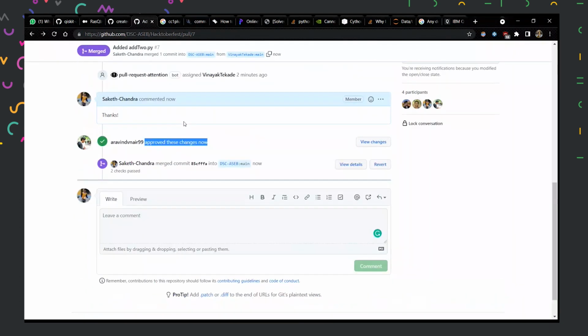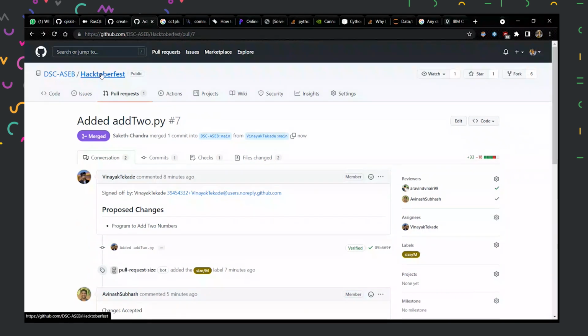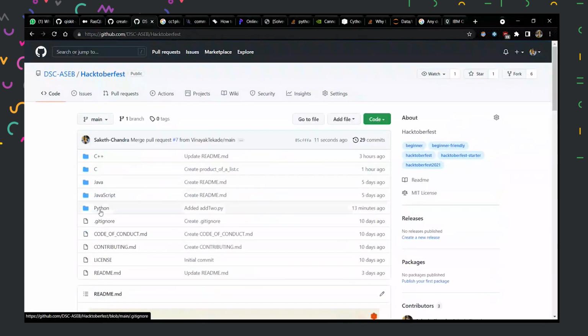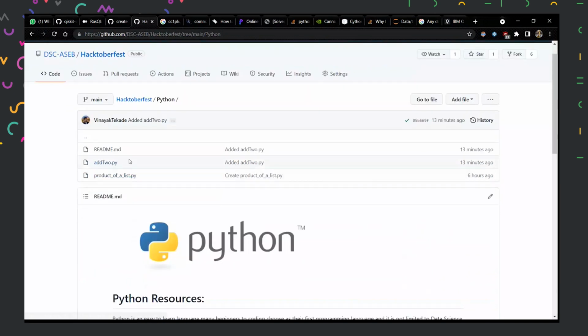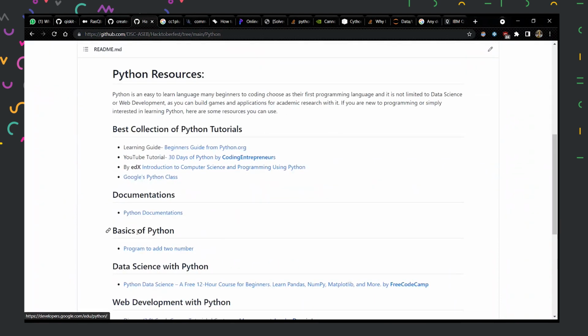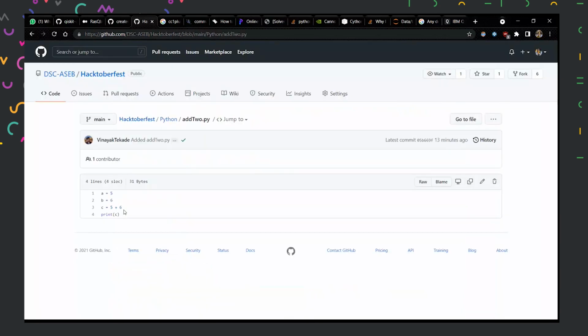When I merge a pull request, I can go to Hacktoberfest. Now I can see his request. See now that I have two files. You can see now in our main repository, he did the change here also, like basic adding two programs. If I click here, it will redirect to this code.